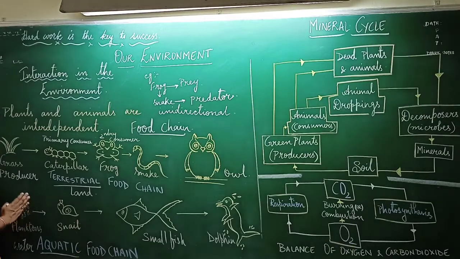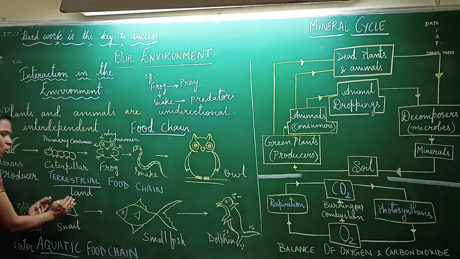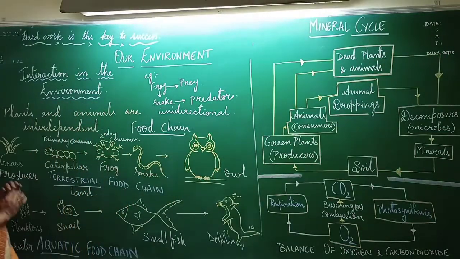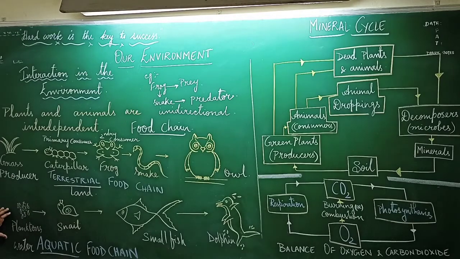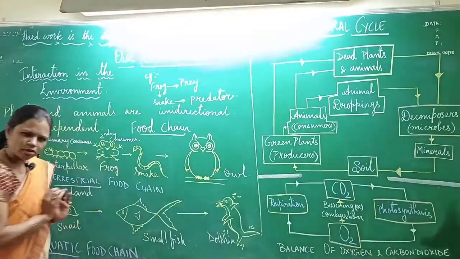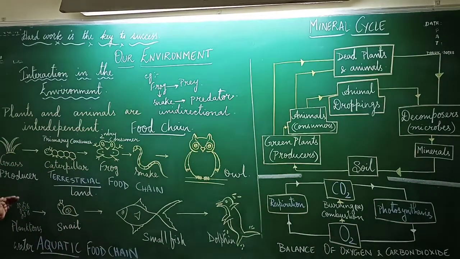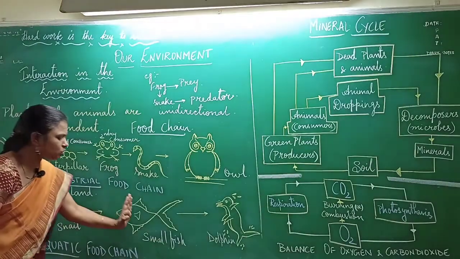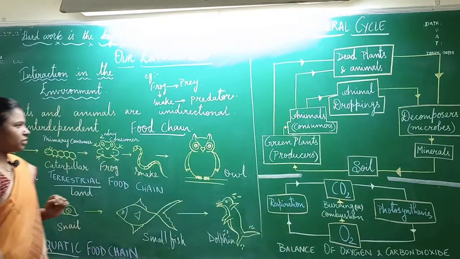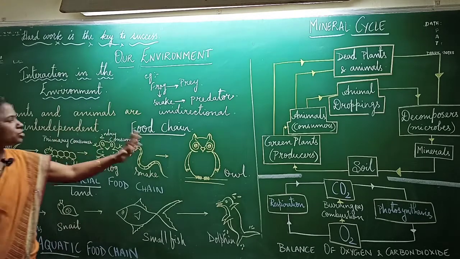These planktons serve as food for many other aquatic organisms, let it be the smaller organism or even the bigger organism. So here you can see that these planktons are eaten by the snail, and in turn the snail is eaten by small fishes, and this fish is eaten by the dolphins. So here the energy is transferred from planktons to snail to the small fish, then to the dolphins. Mostly these organisms are present in water, so this type of food chain is called as aquatic food chain. So this is about the food chain.